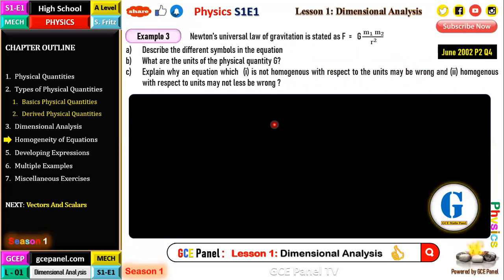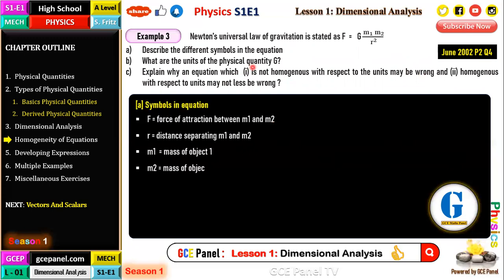When you do Kepler's laws and gravitation, you'll see Newton's universal law of gravitation as well. So from here, G is the universal gravitational constant. F is the force of attraction between m1 and m2. R is the distance of separation between m1 and m2. m1 is the mass of object 1, m2 is the mass of object 2. So those are the different symbols in the equation.